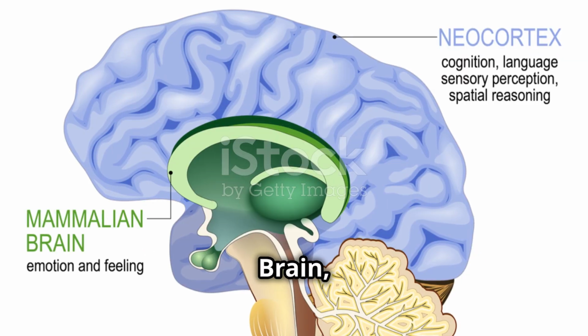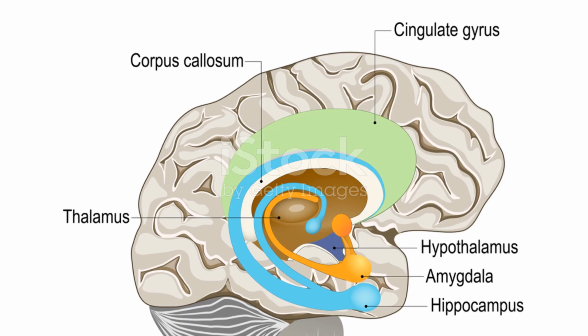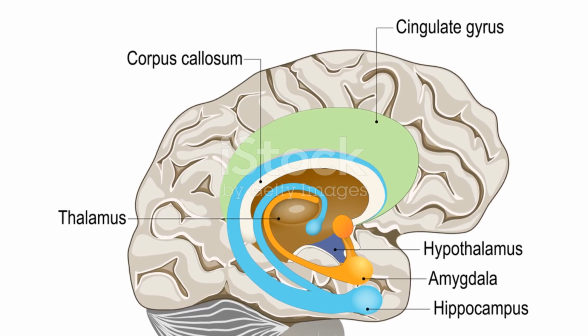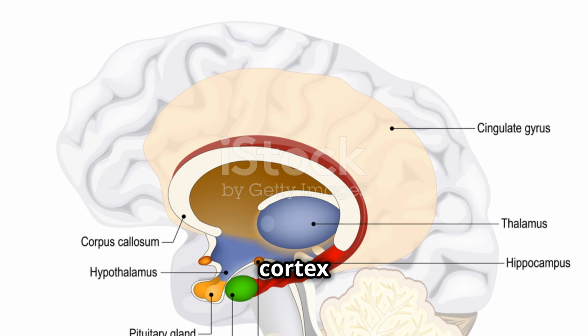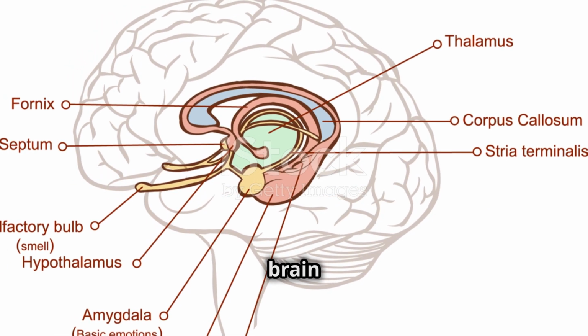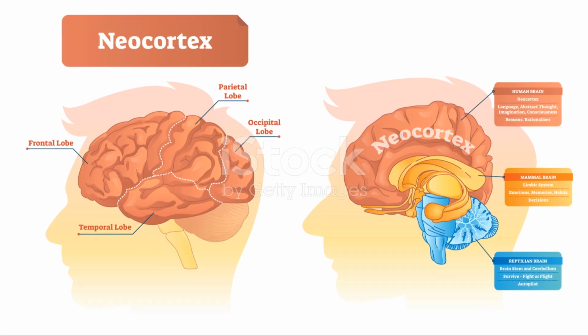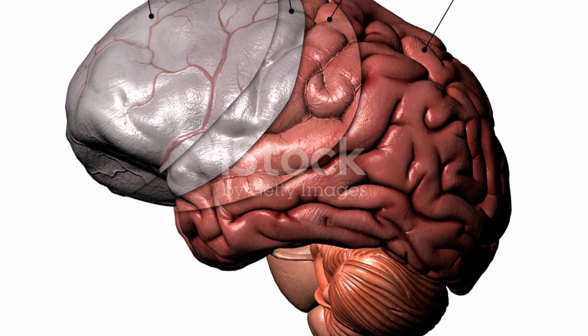The reptilian brain, also known as the primitive brain, is the oldest part of our brain structure. The limbic system, sometimes referred to as the primitive cortex or the old mammalian brain, is the next layer in the triune brain model. Neocortex or analytical brain.